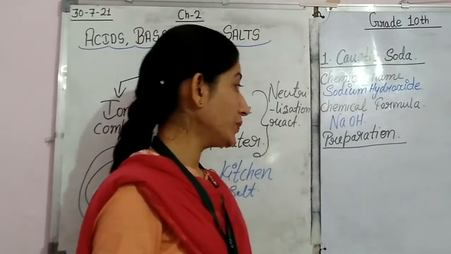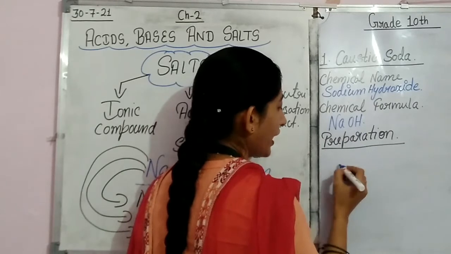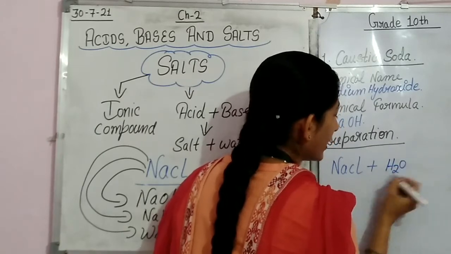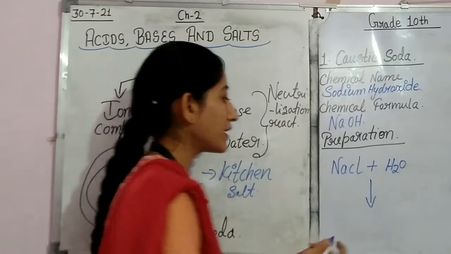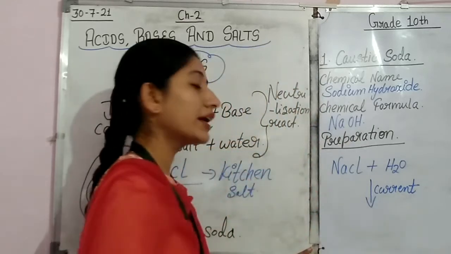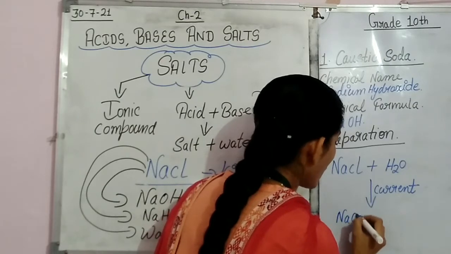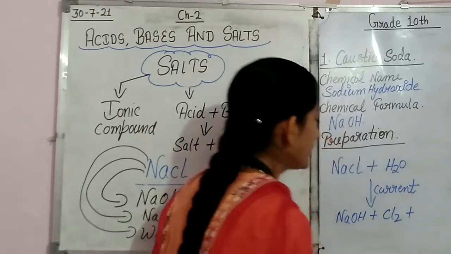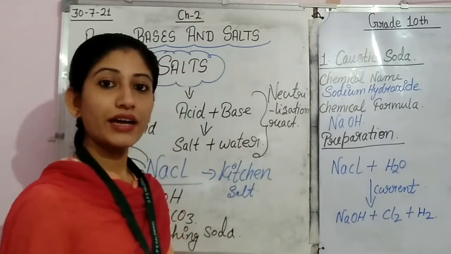So let's see how. For preparing sodium hydroxide, we have to take sodium chloride. We will react it with water, and we will pass current. Electrolysis will take place. We will pass current here. And the product formed will be NaOH plus Cl2 plus H2. So in this way the reaction takes place.